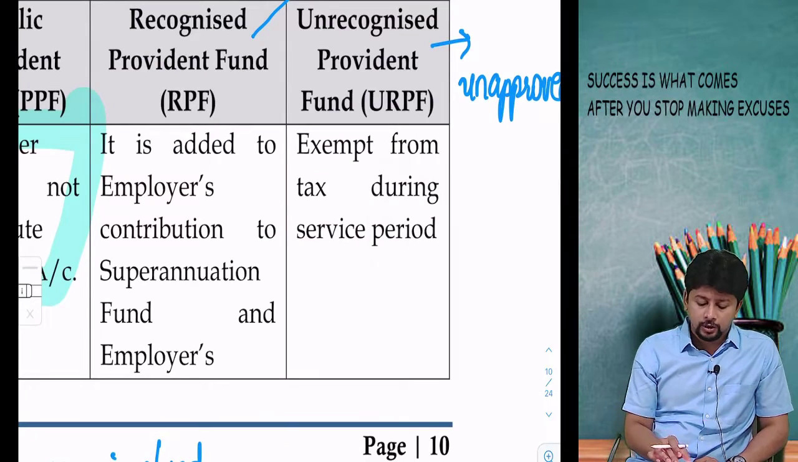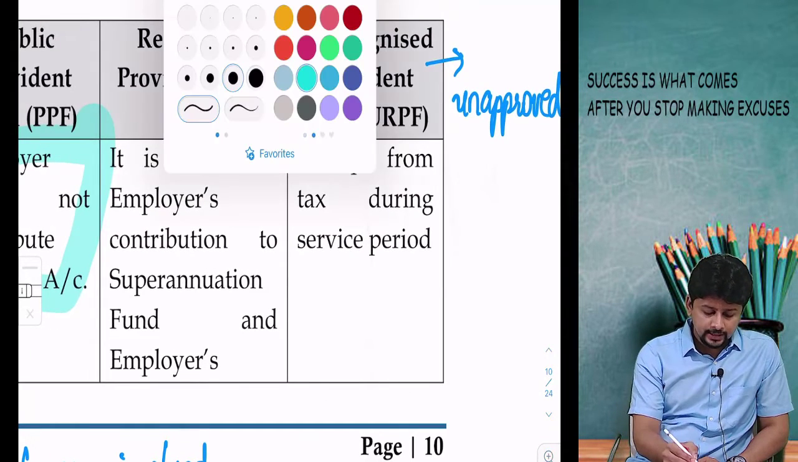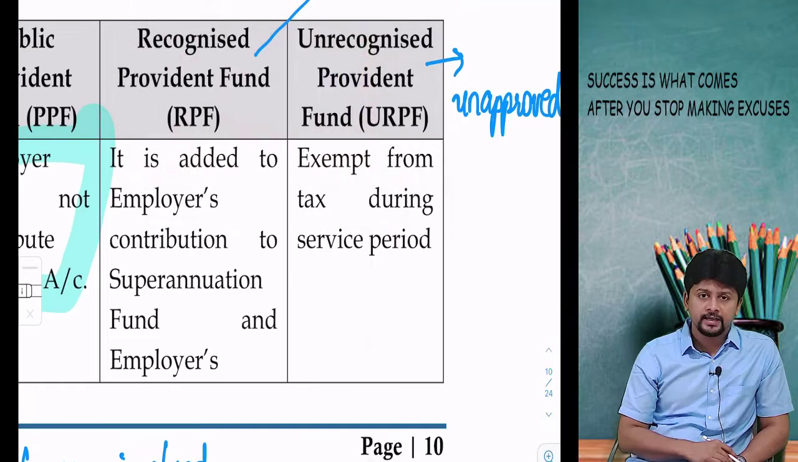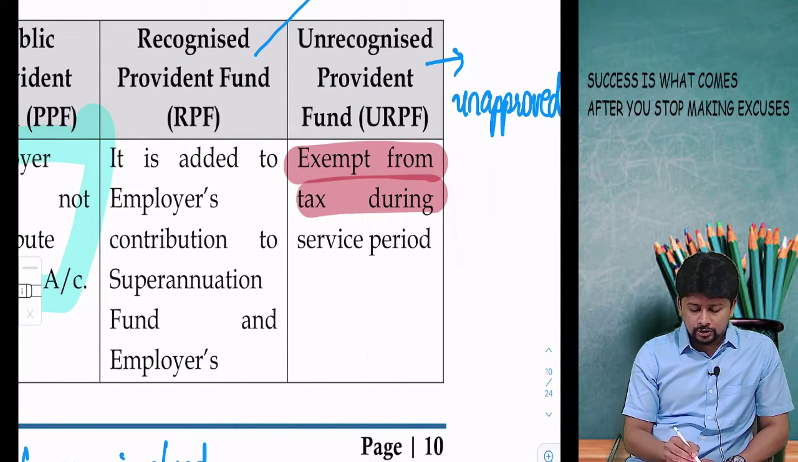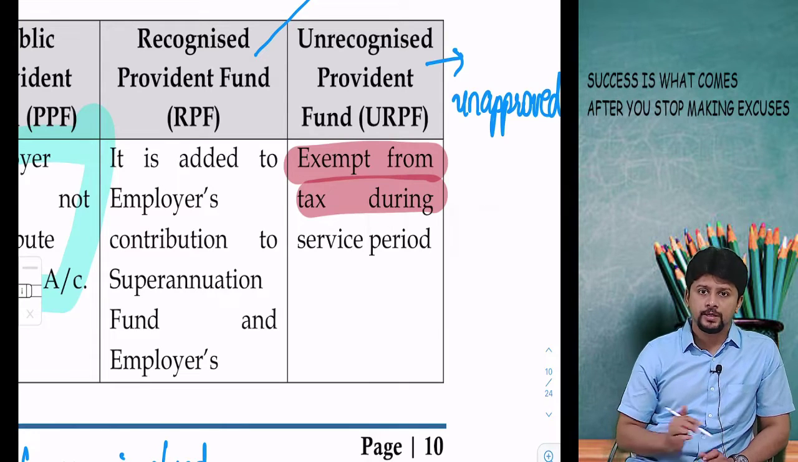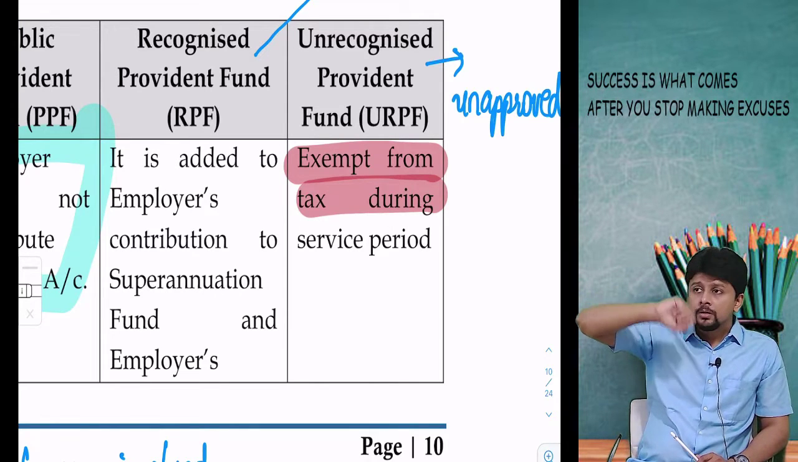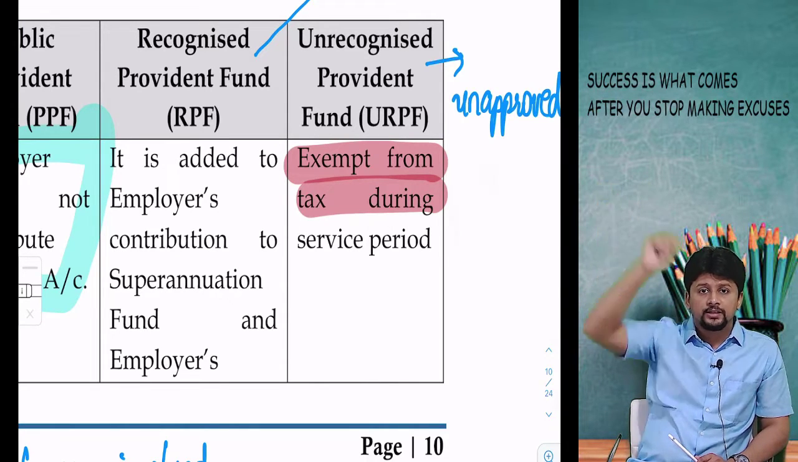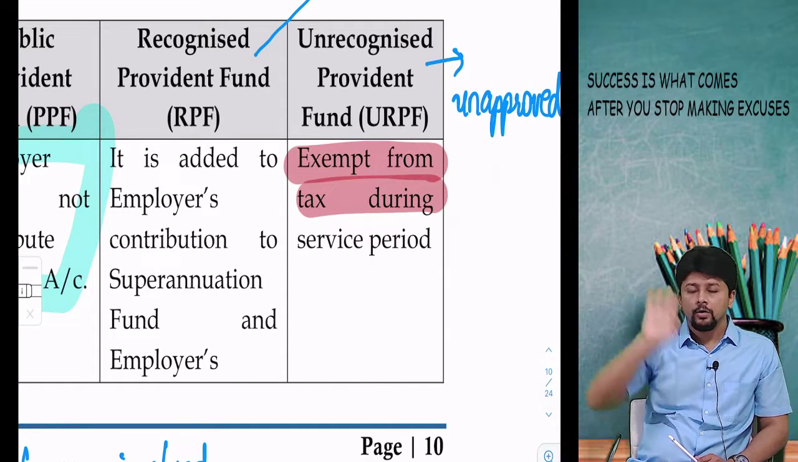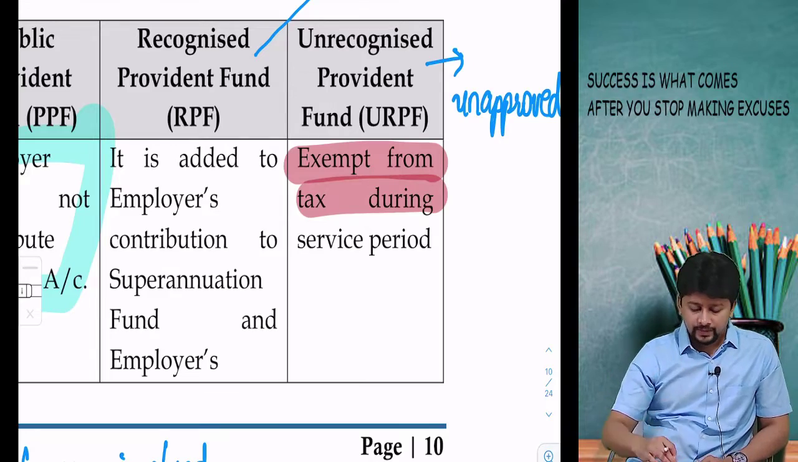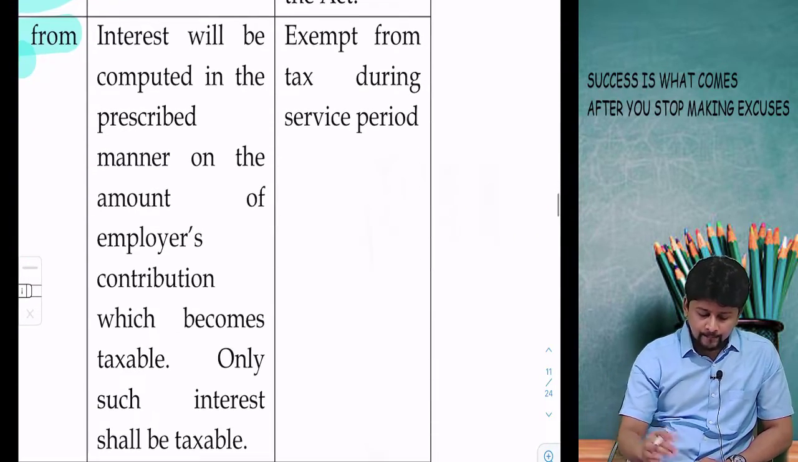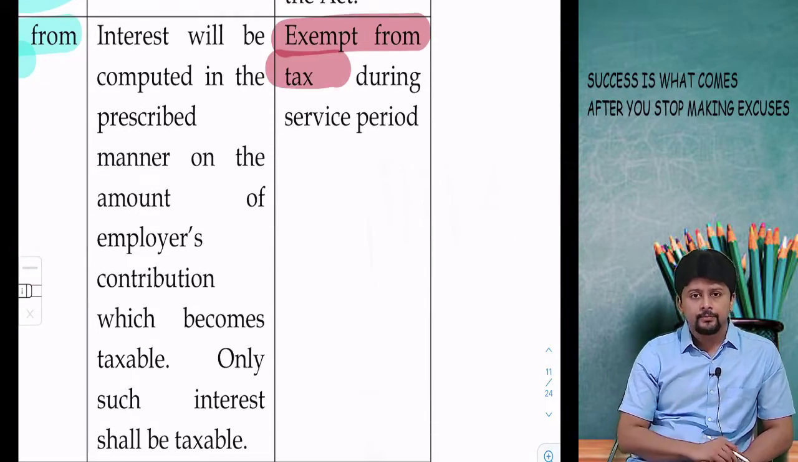A fund which is not granted approval, a fund which is not granted any recognition in the eyes of Income Tax Act. During service period, employer's contribution is exempt during service period because tax will be imposed at the time of retirement at the end on the employee. So every year employer contributes, exempt. Every year interest credited, exempt.